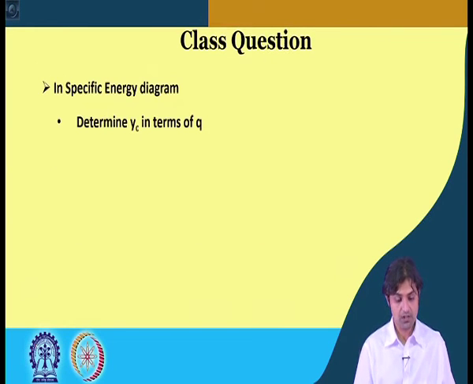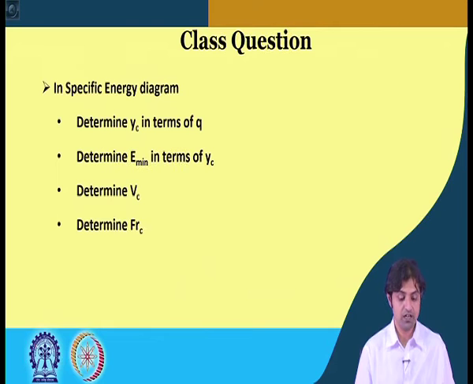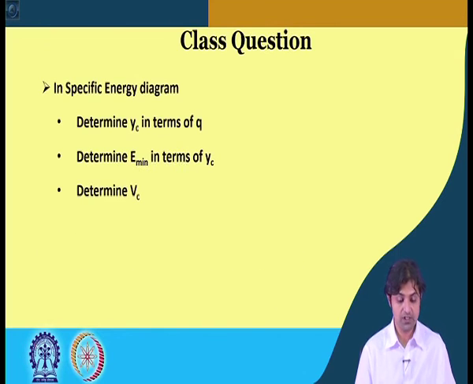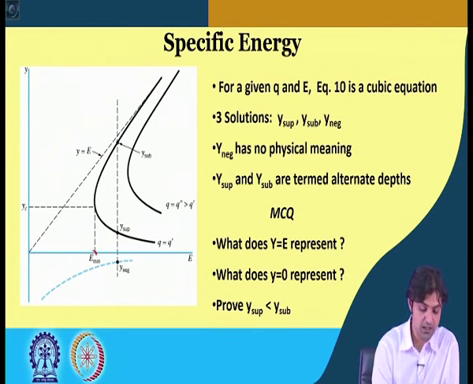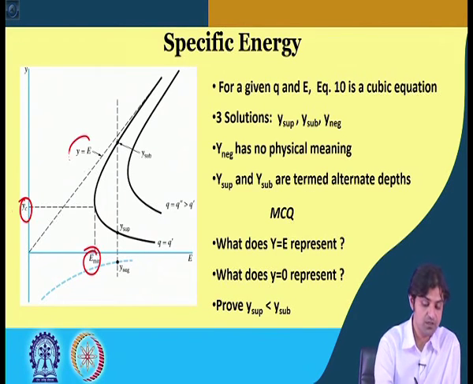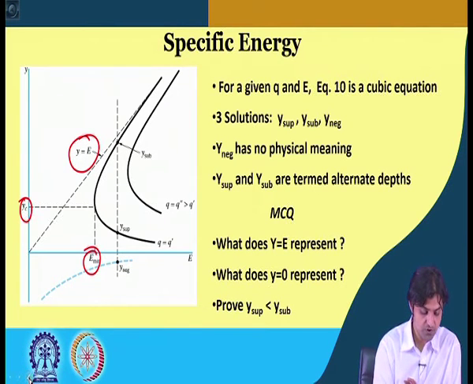Now, the class question is, in the specific energy diagram determine y c in terms of q, also determine E min in terms of y c, and determine v c, determine Froude number. Okay. So, let us go and see what E min and those things on the diagram are. So, this is the diagram, this is energy minimum. This is y critical. So, this should correspond to critical flow depth. This is y is equal to E and things like that. Okay. So, we are going to solve this question.